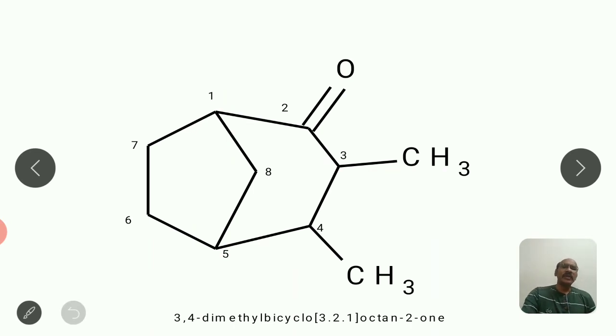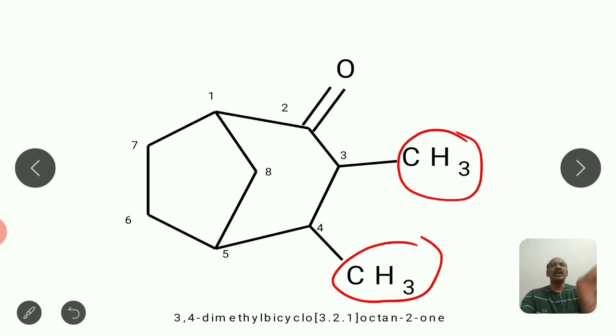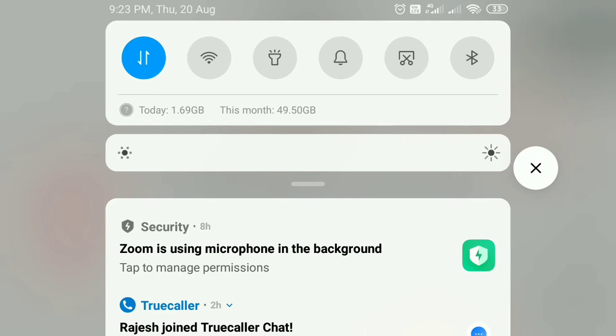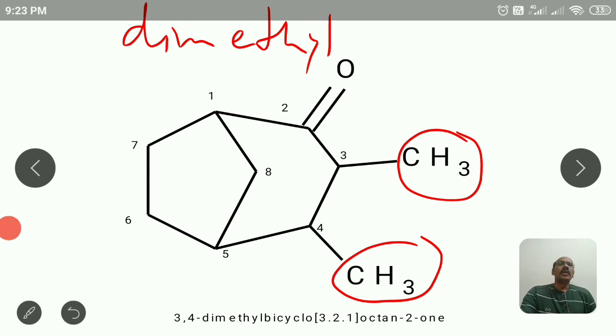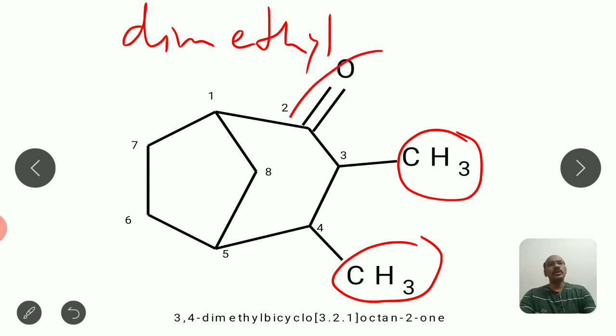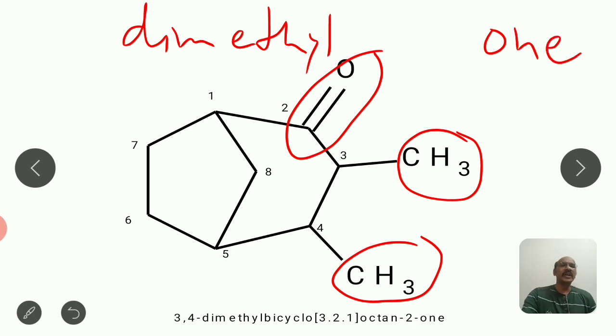Now it is a molecule having a functional group as well as substituents. So here it is a methyl, here it is a methyl. So 2 methyls are there, so it will come there as dimethyl, and that dimethyl will be there as a prefix. Furthermore, this group is a ketonic group, so the suffix will be there as one, so it will be an alkanone. Positions you have to indicate.